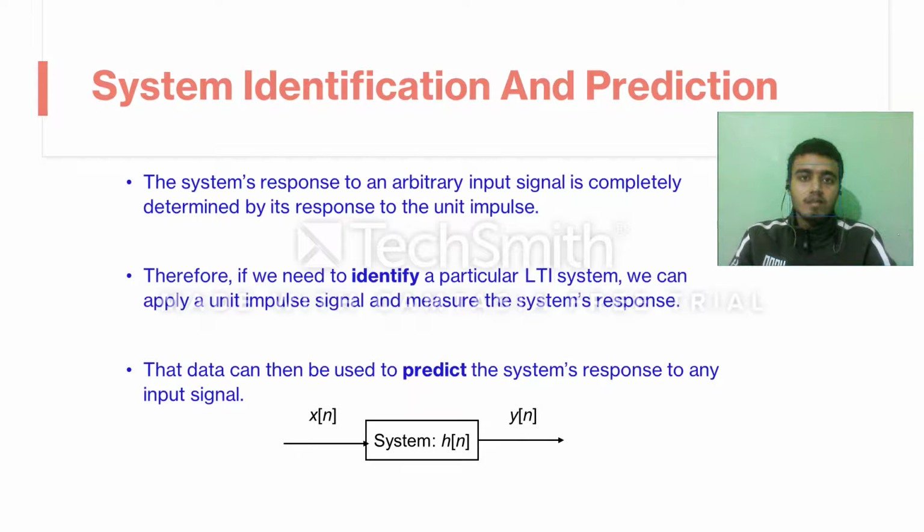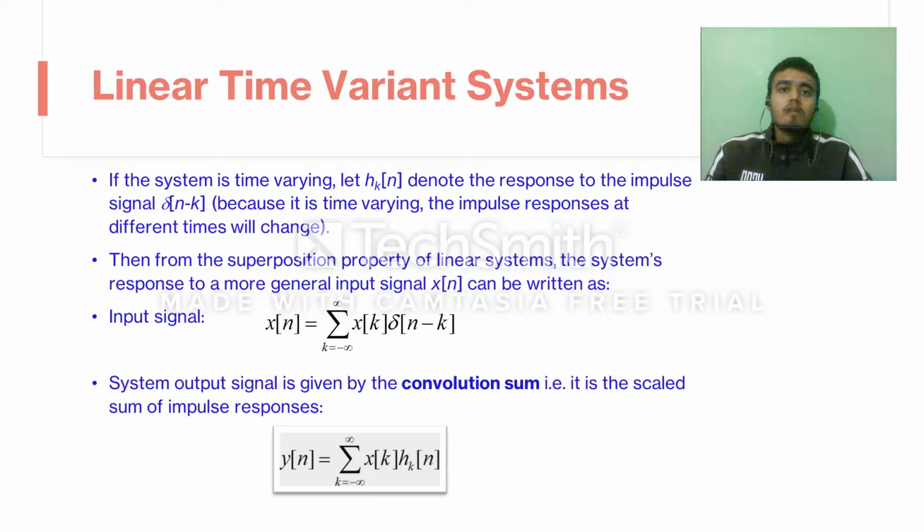Now we have already seen that we can determine any input signal in terms of the impulse function, and therefore we can measure the behavior of any LTI system by measuring the system's unit impulse response. So by the help of this knowledge, we are going to predict the behavior of linear time variant systems and linear time invariant systems. So let us first consider the case of linear time variant systems.